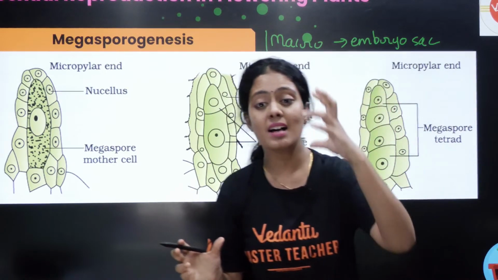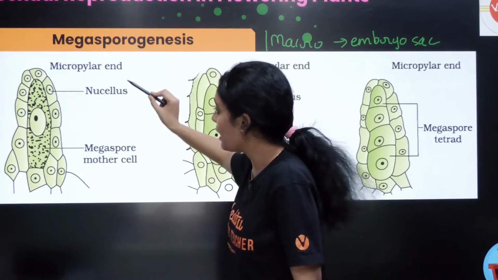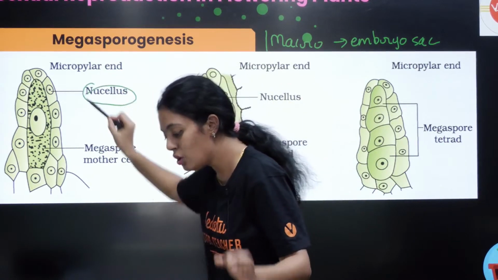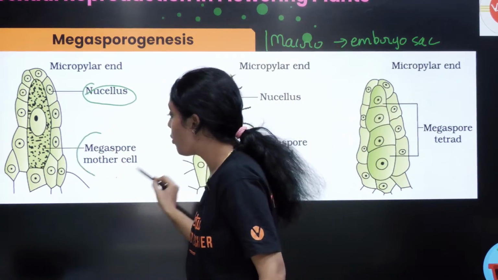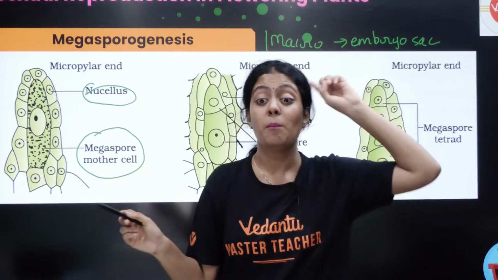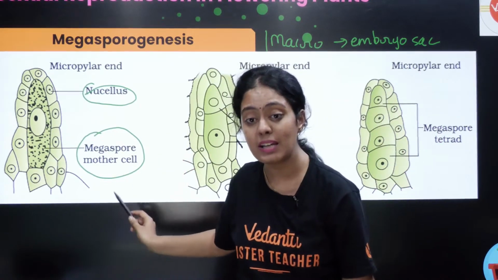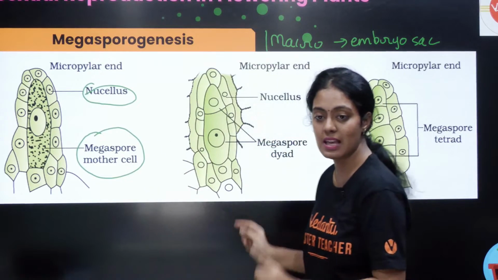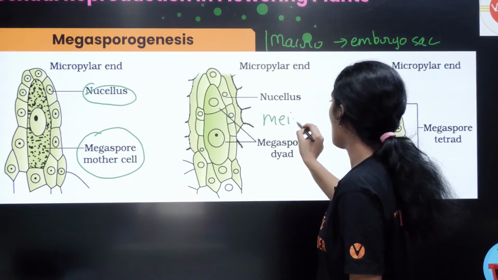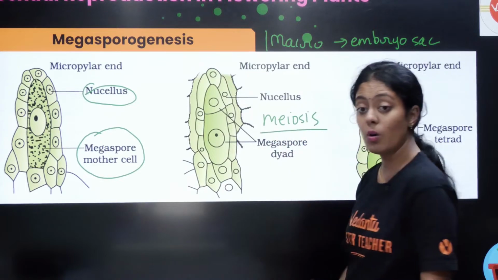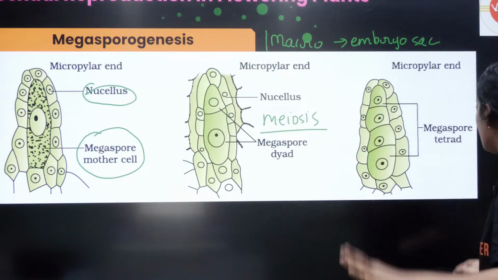You have a megaspore mother cell. என்னோட micropylar end இருக்கு கரெக்ட்டா? என்னோட micropylar end, the innermost layer is nucellus. Okay, inner to the nucellus I have my megaspore mother cell. அங்க நம்ம படிச்சது microspore mother cell, எதுல? Microsporogenesisல. இங்க நம்ம படிக்கிறது the megaspore mother cell. This megaspore mother cell will undergo meiosis. ரொம்ப simple. It undergoes meiosis to form megaspore tetrad.